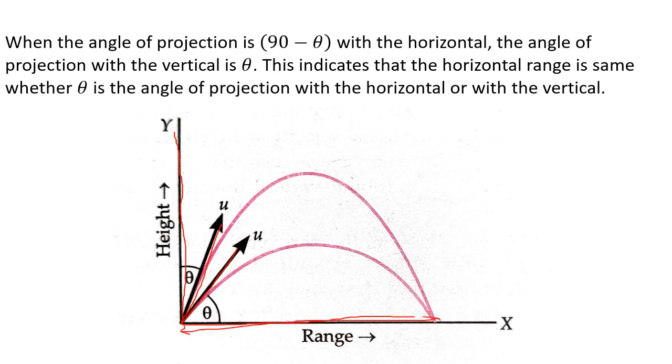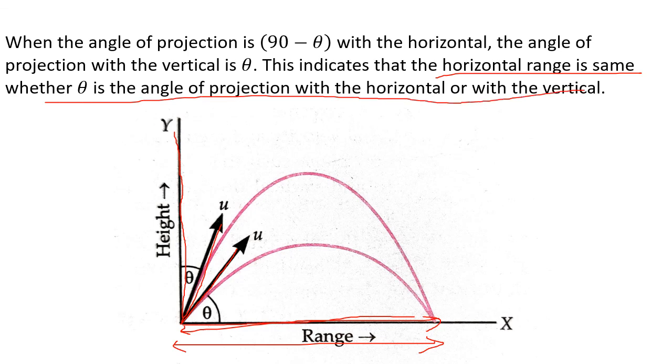This distance, which is your range, will be the same in both cases. The horizontal range is the same whether theta is the angle of projection with respect to horizontal or vertical. Fine. So it doesn't matter if you make this angle theta and throw the stone, or you make the angle theta with respect to the y-axis and throw the stone. In both the cases you will have the same range. Fine.